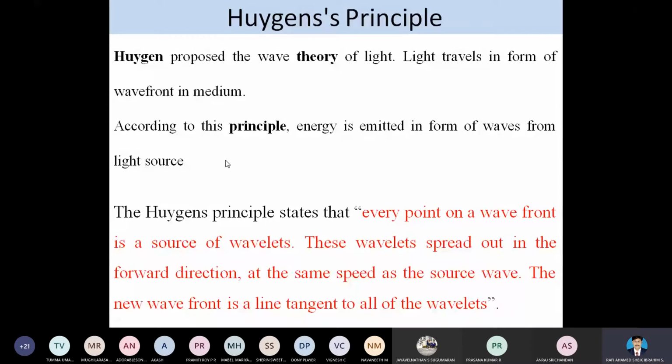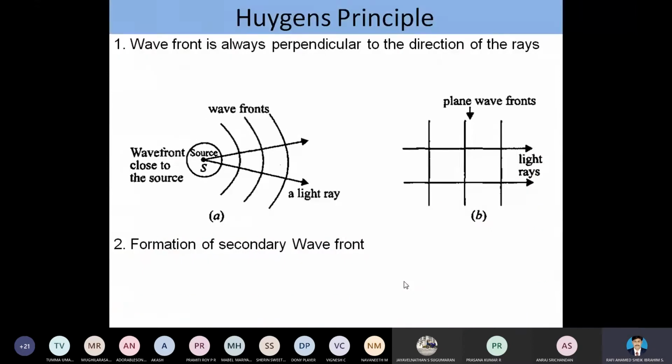Every point on the wavefront, that is, all points on the wavefront of light, is a source of the secondary wavelet that expands in all directions at a rate depending on their velocity. So this is the principle given by the scientist Huygens. According to him, he assumed some conditions.